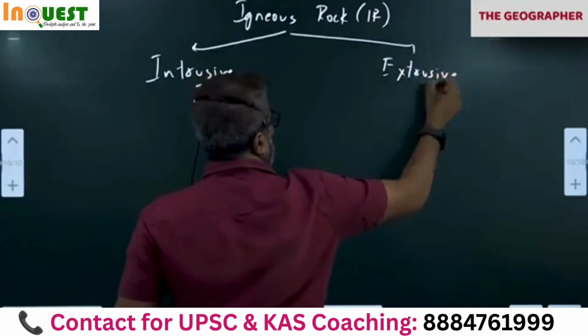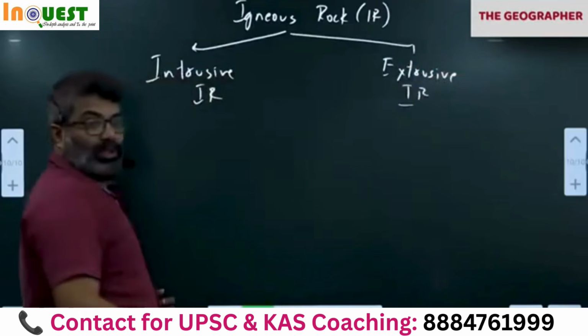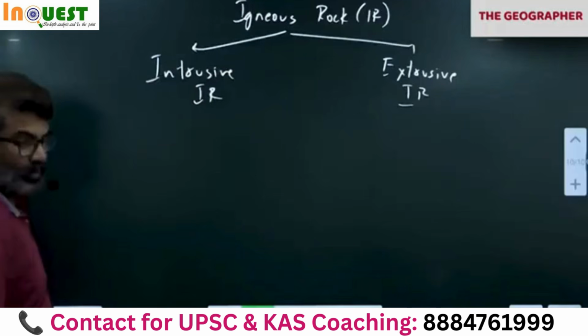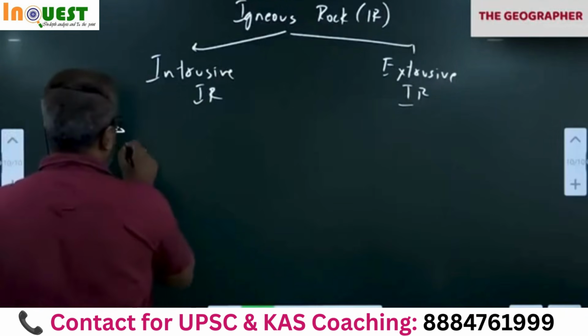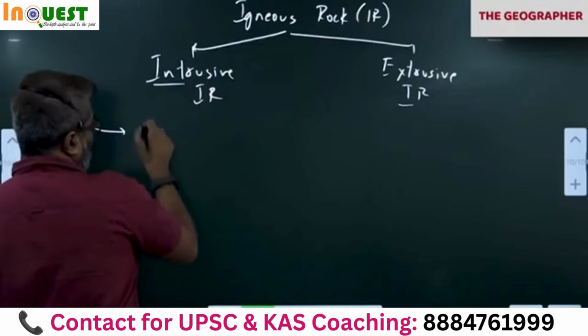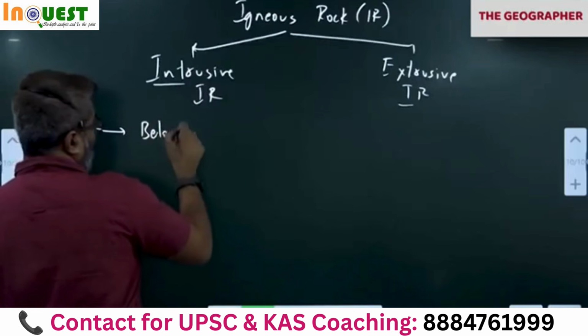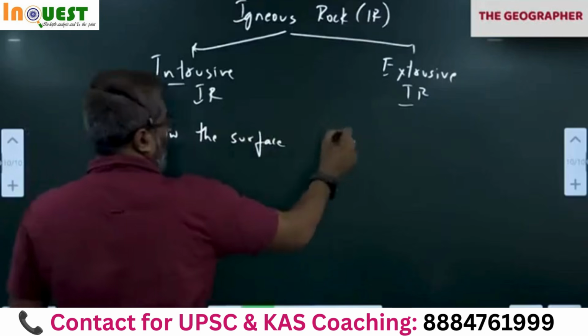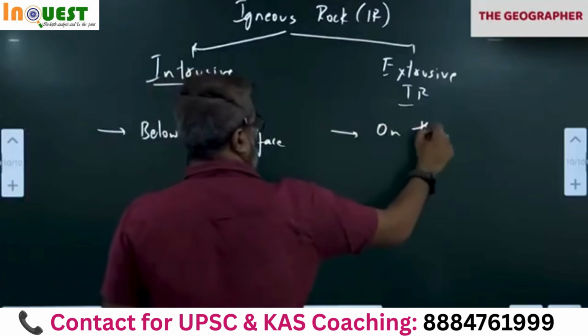Now you should tell me. Extrusive means outside, on the surface. Intrusive means below the surface. Formed below the surface. You're right. Extrusive means on the surface.